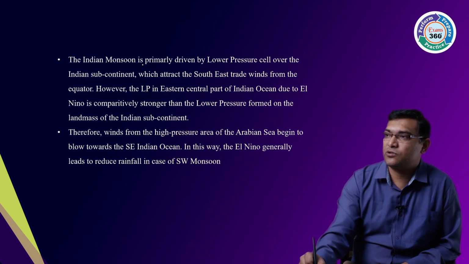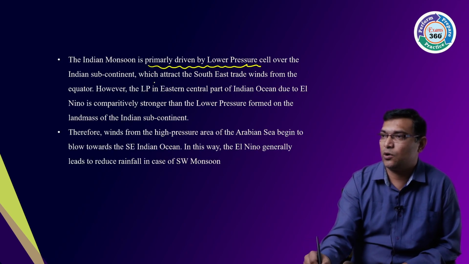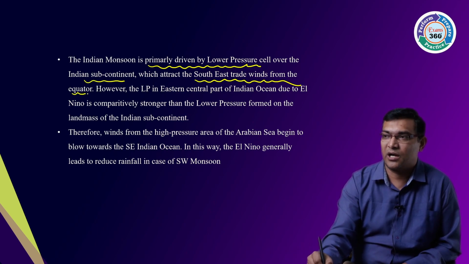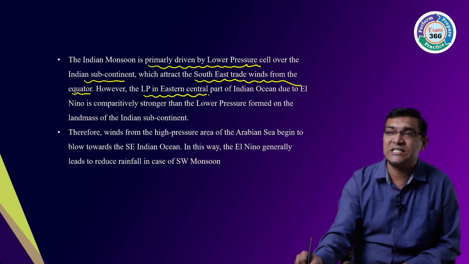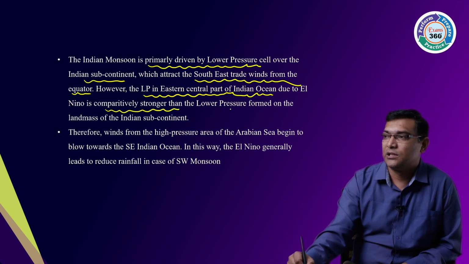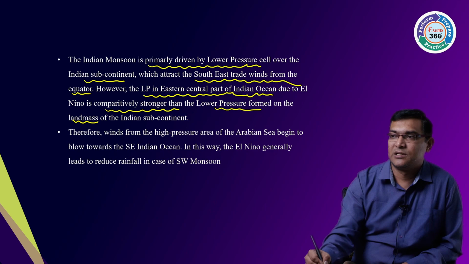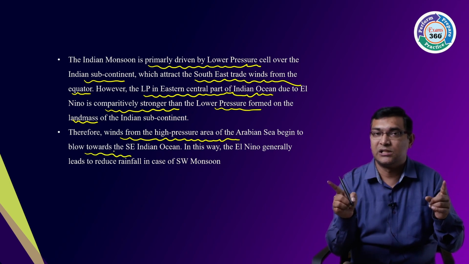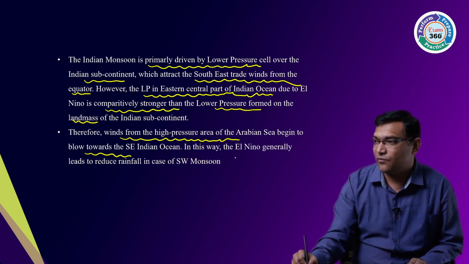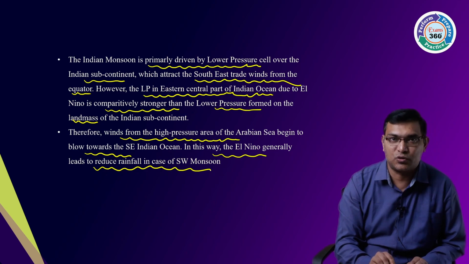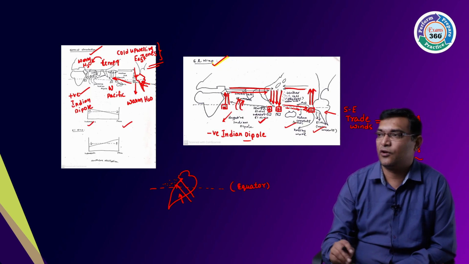And the Indian monsoon is primarily driven by the low pressure cell over the Indian subcontinent, which attracts the southeast trade winds from the equator. However, the low pressure is on the eastern central Indian Ocean due to the El Nino, comparatively stronger than the low pressure formed on the landmass. So therefore the winds from the high pressure area of the Arabian Sea begin to blow towards the southeast Indian Ocean. In this way, El Nino generally leads to reduced rainfall in the southwest monsoons. Okay, so this is the phenomenon that is taking place.